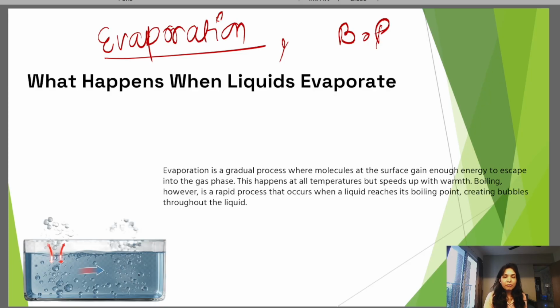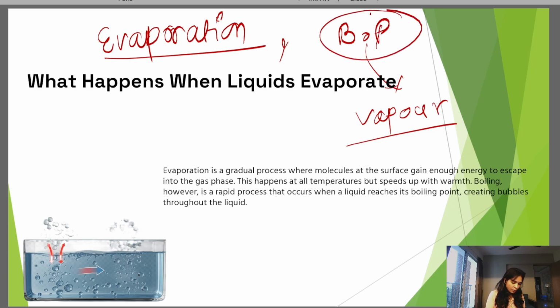The boiling point of each solvent is fixed, but evaporation is not. For example, the boiling point of water is fixed at 100 degrees Celsius, and evaporation is not fixed; it depends upon the impurity of water.